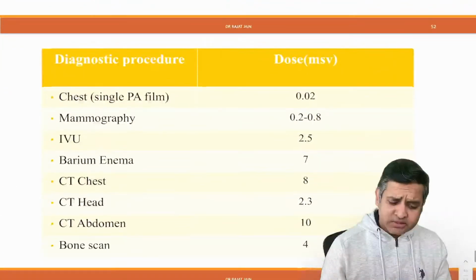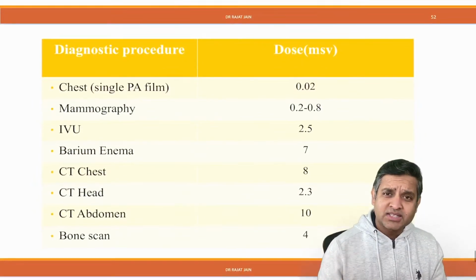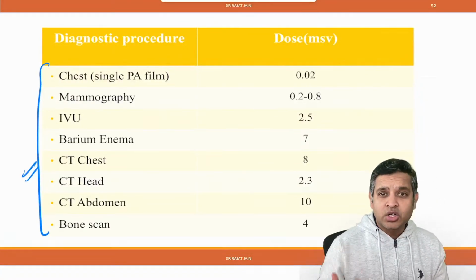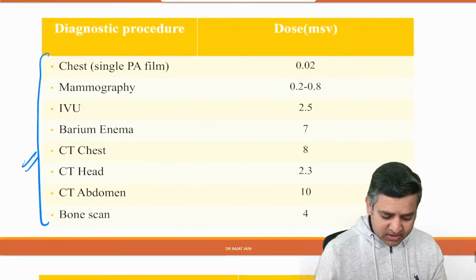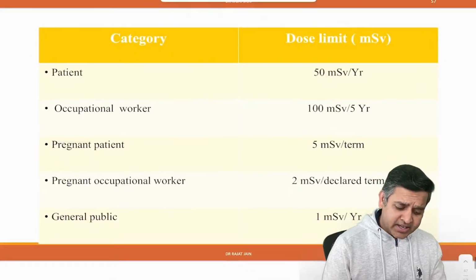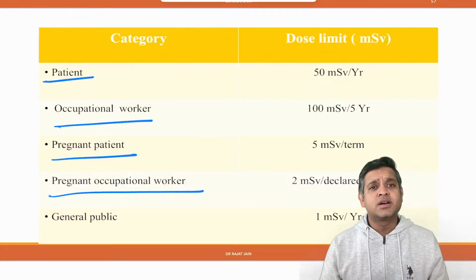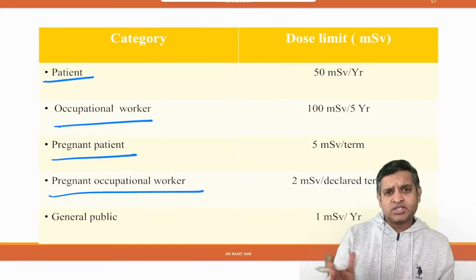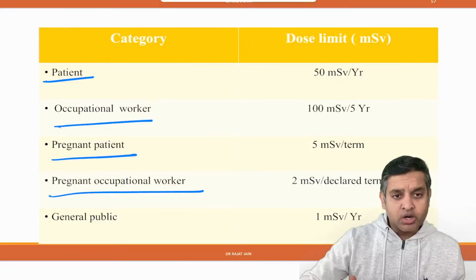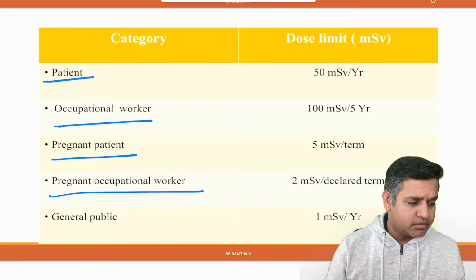These are some of the tables. I mean, there is no rocket science in this. These are purely factual tables. Please make sure that you revise them before you go for the exam. These are the values for various radiological procedures and the dose given in them. These are the radiation limits for various categories: for the patient, for an occupational worker, for a pregnant patient, or for a pregnant occupational worker. I'm going to share all of them on my Insta page in the form of a post, and I will share this PDF on my Telegram group as well as on your group, right?